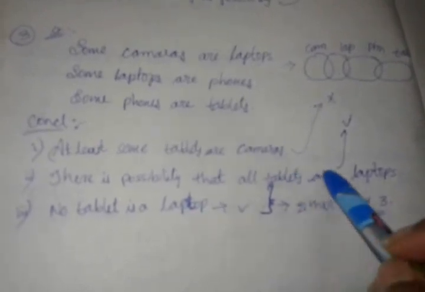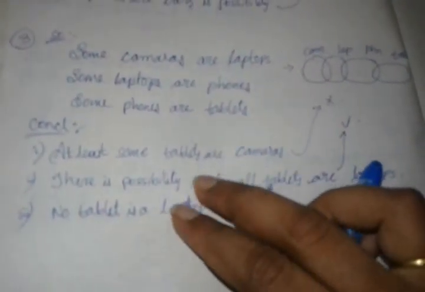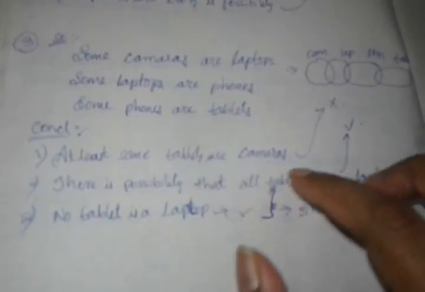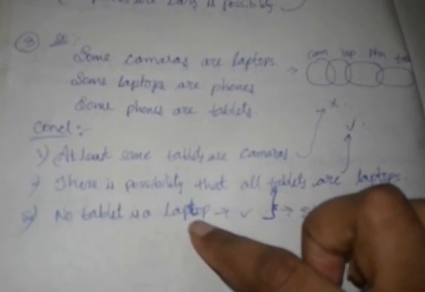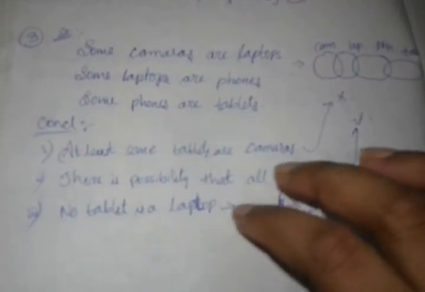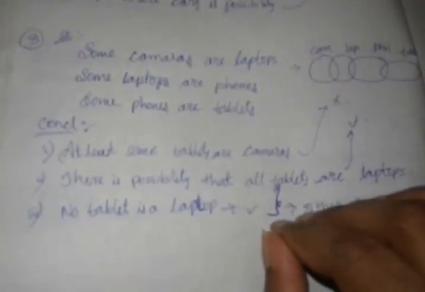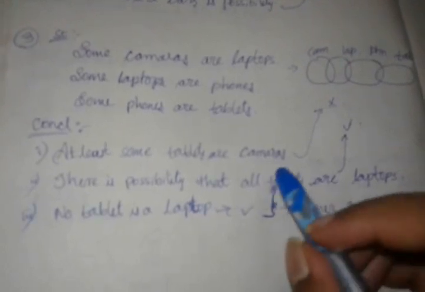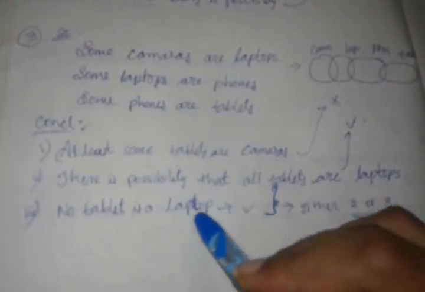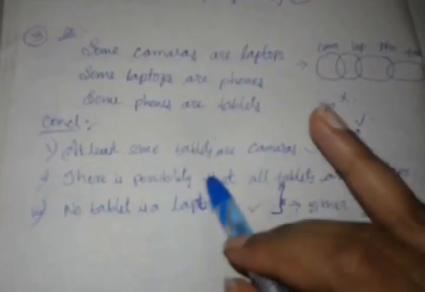So what I am drawing from this: individually both should be correct, but if you combine them, any one should be correct, and the provided subject and predicate should be the same, then we can go for the either-or case. So here we have gone with the either-or statement. If the possibility is correct, then the definite statement is wrong.